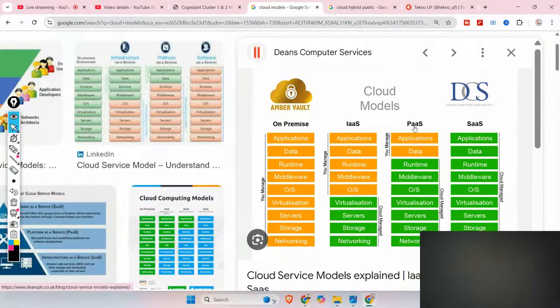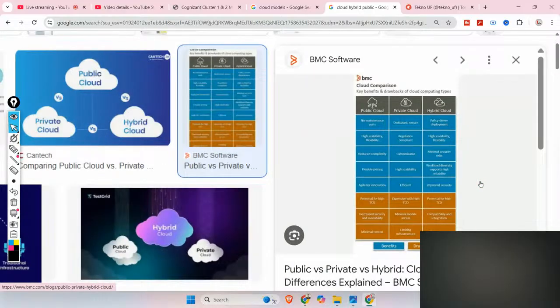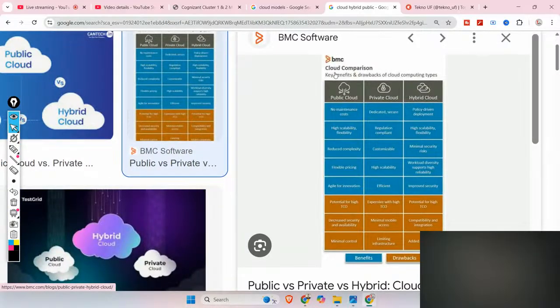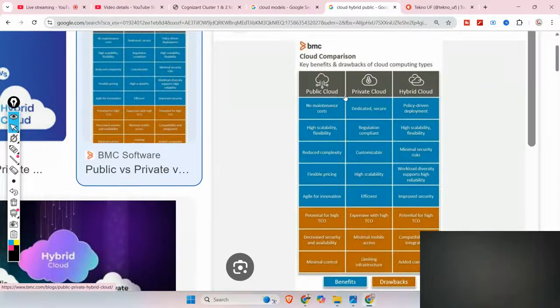Okay, I hope you understood. Now let me discuss the second type of scenario based questions. Actually, they prefer to ask scenario based questions. If you are preparing for Capgemini as well, they ask cloud computing questions of the same type. You know that there are three types of cloud models: public, private, and hybrid cloud, right?